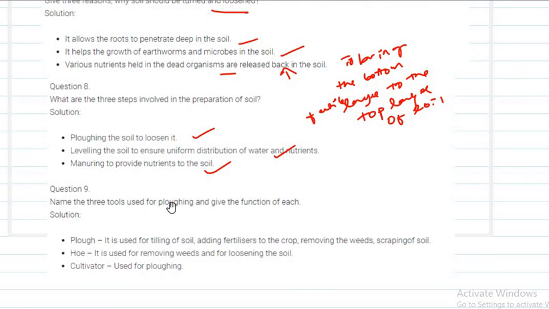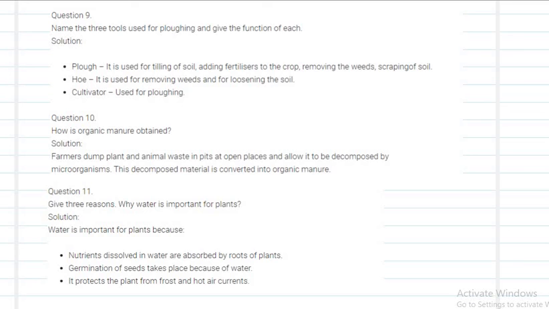Next, name the 3 tools used for plowing and give the function of each. I have discussed plow, hoe, cultivator. These are the 3 different tools used for plowing. The plow is used for tilling the soil, adding fertilizer and removing the weeds. The hoe is used in removing the weeds and loosening the soil. The cultivator is used for plowing the soil. These are the 3 tools which are used for plowing. The same question got repeated here also.